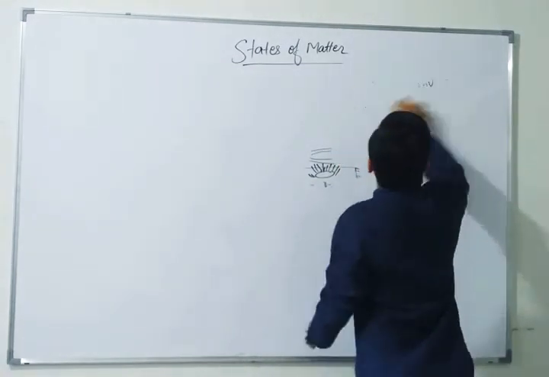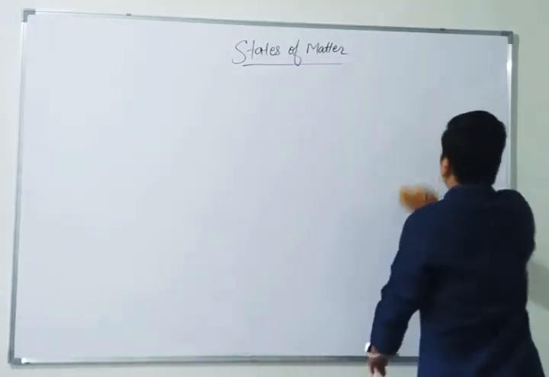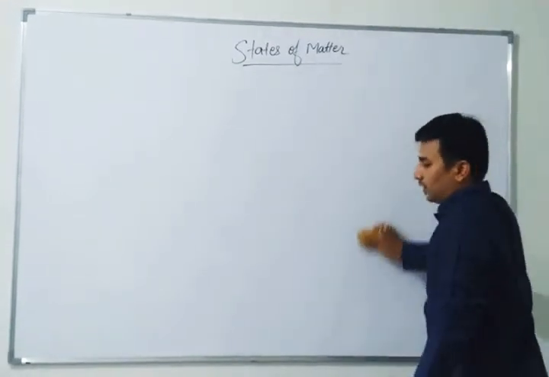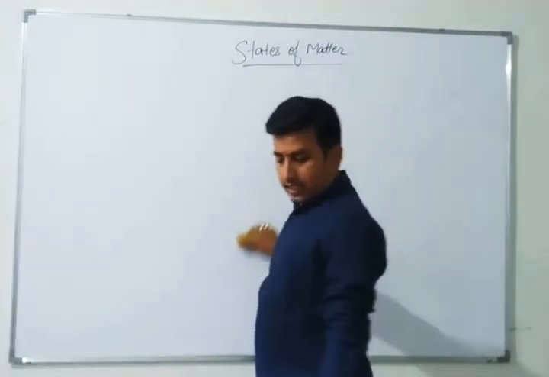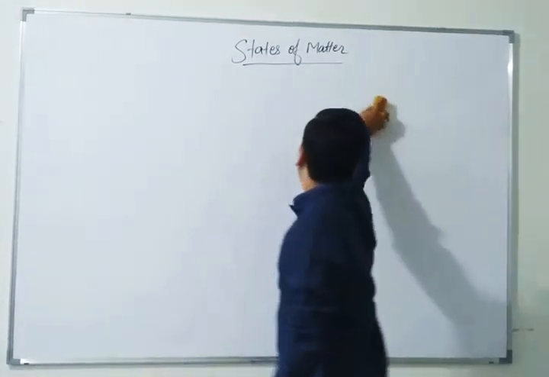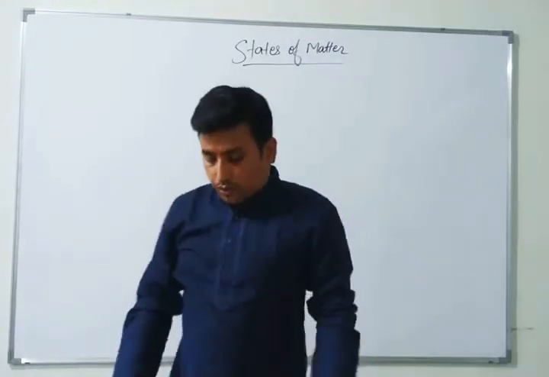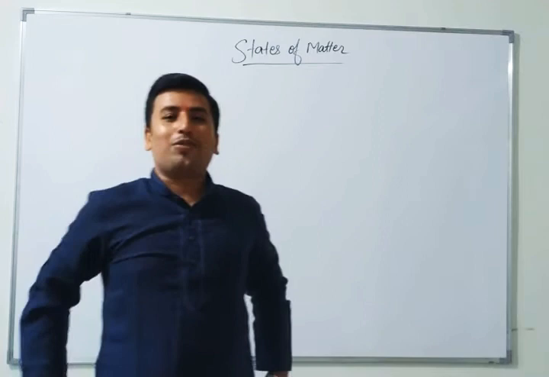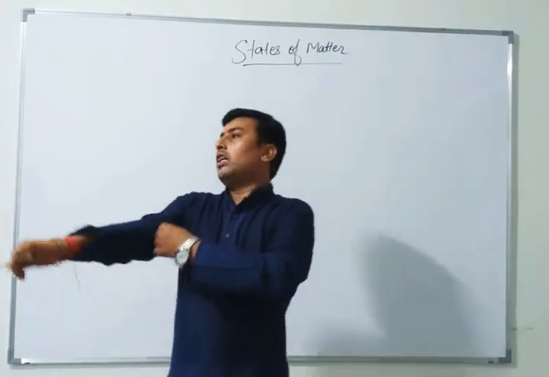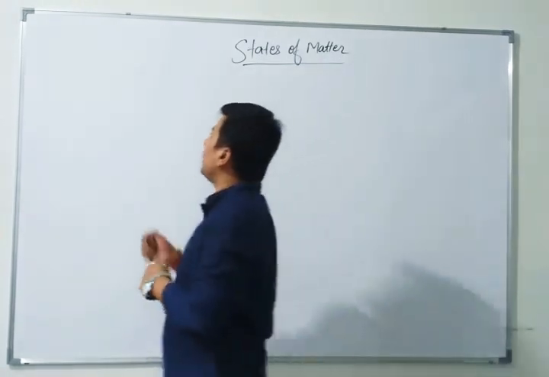There was one scientist known as Boyle. What was his name? Boyle, B-O-Y-L-E, in 1662. See, I'm telling you one more thing: education has not started just now, it started very early. So, for this gas law, the first scientist was Boyle. Gas law.